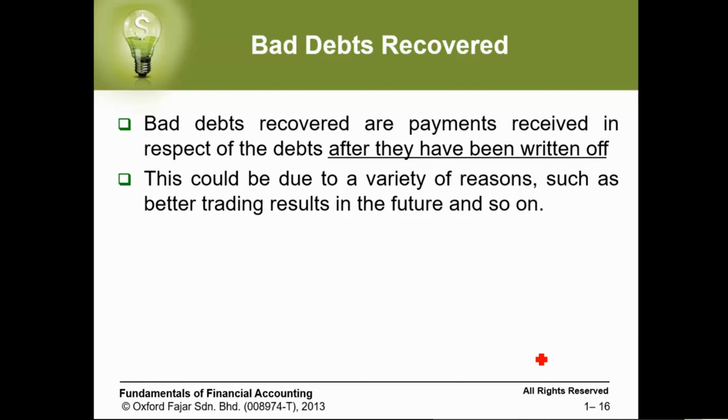So we have one more possibility, which is when the bad debt is going to be recovered. After we have a bad debt, after we already wrote, if you remember, the first transaction we write when we want to record the bad debt is we put debit bad debt, credit the customer account.